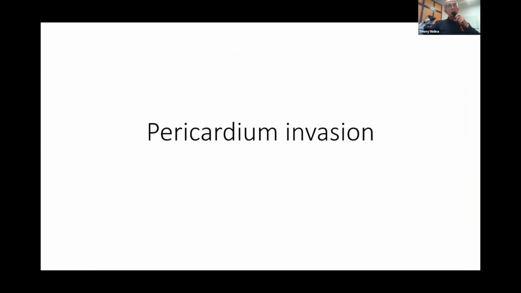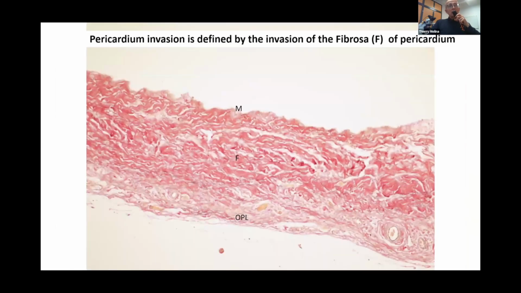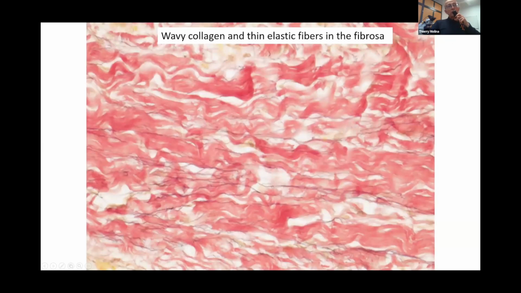Concerning pericardium invasion, as you can see, pericardium invasion is defined by invasion of the fibrosa. Here you have the pericardium with the fibrosa, the mesothelial cells, and the outer pericardial layer, which is not itself the pericardium. We use elastin stain because it is sometimes helpful to see in the fibrosa the presence of elastin fibers associated with wavy collagen, and it can sometimes help to differentiate capsula from pericardium.